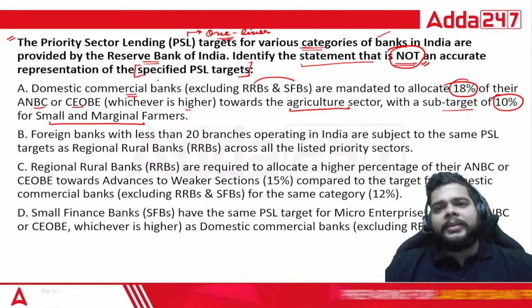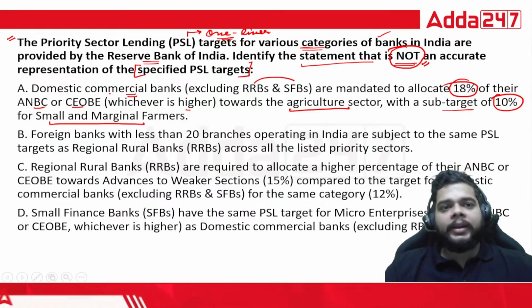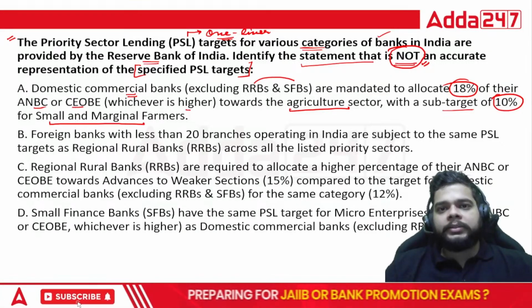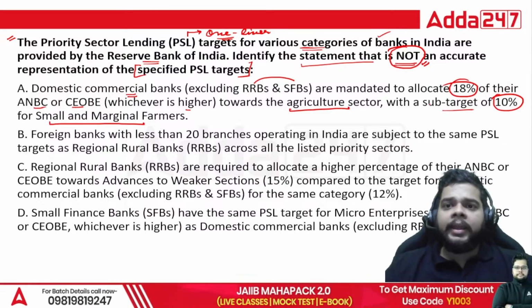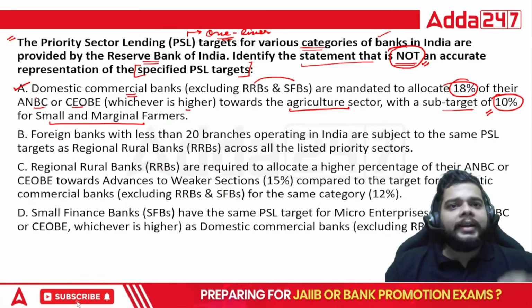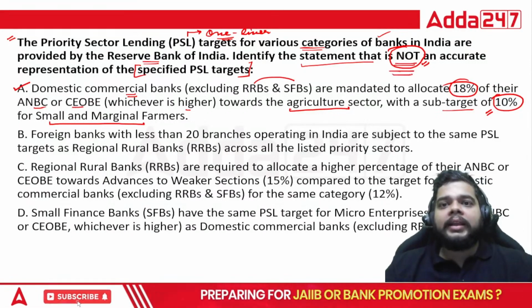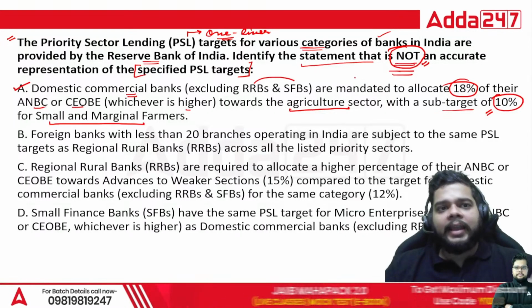So when we talk about the mandate to be allocated by the domestic commercial banks to the agriculture sector, it is 18%. Yes, that is correct. And the sub-target is 10% towards SMFs. That is also right. So this is a correct statement, not an incorrect or inaccurate statement. This is a highly accurate statement.